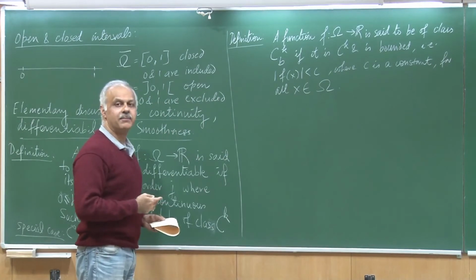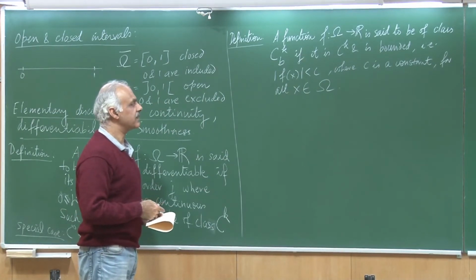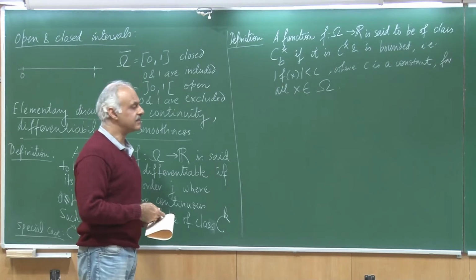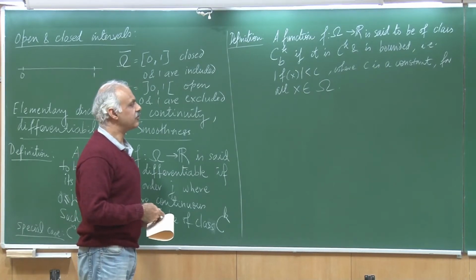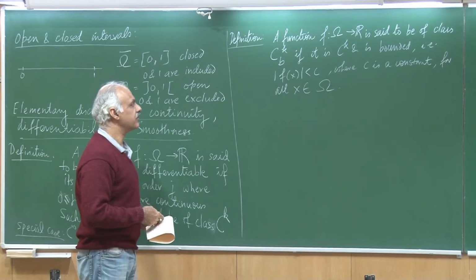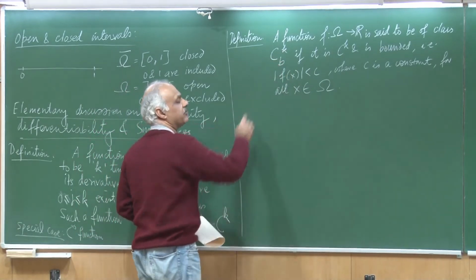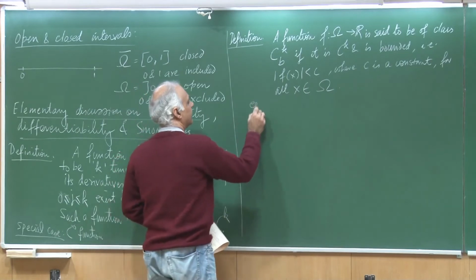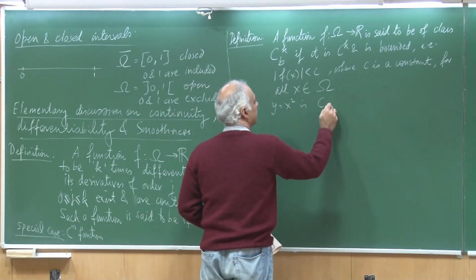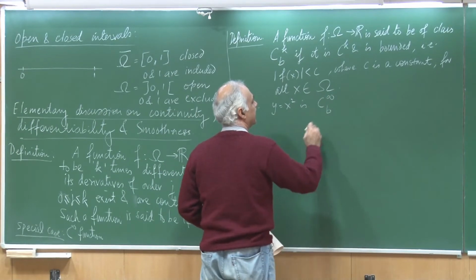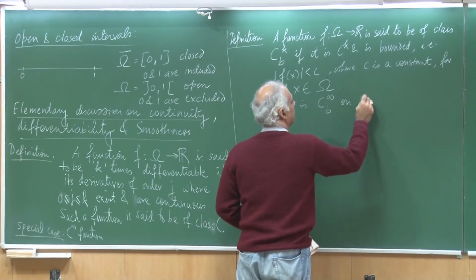So, clearly the example that I gave you, y equal to x square, is not only C infinite, but it is also a bounded function, and therefore it would be of the class CB infinite. So, example y equal to x square is CB infinite on 0 to 1, right.